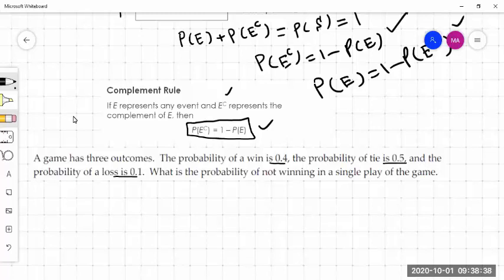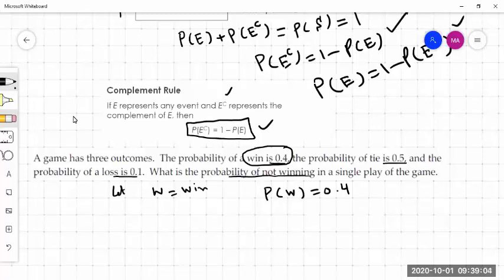Let's say W represents the win, and we know the probability of win is 0.4. The question is, what is the probability of not winning?